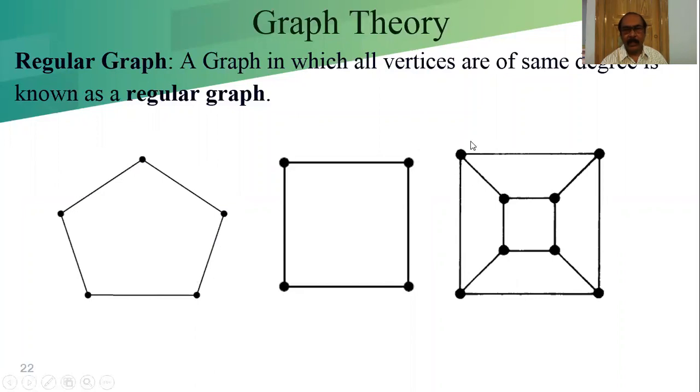In this case, we can see the degree of this vertex is 3, the degree of this vertex is also 3, and so on for each vertex. So this is a regular graph. When we explain with the help of a diagram, it is more clear to you, but at the same time you have to remember all the definitions before moving to the next definitions or proving the theorem.